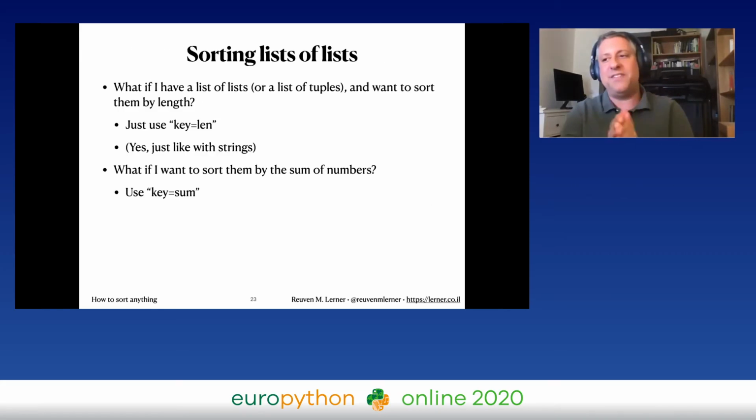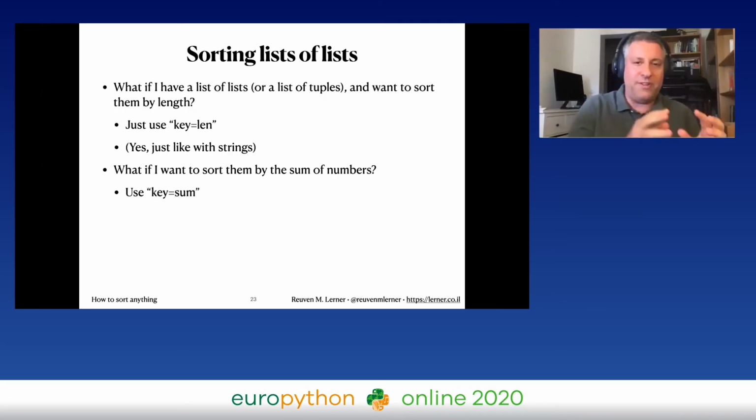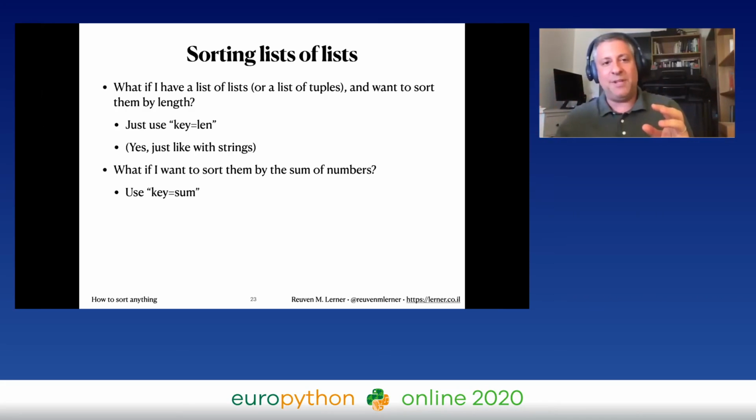What if I want to sort a list of lists? Well, let's say I want to sort them by length, shortest sublist to biggest sublist. Sure enough, I can say key equals len. That's right, just like I did with strings, because len works on strings and lists in the same way. What if I want to sort by the sum of numbers? Well, I can say key equals sum. And then what's happening is we're going to sum up each of these sublists, and then we're going to order them from lowest sum to highest sum.